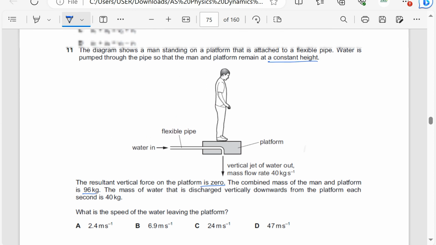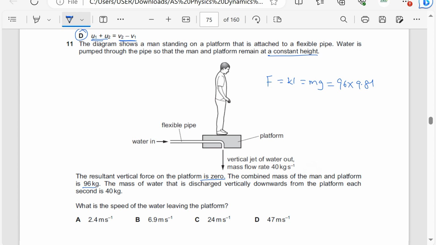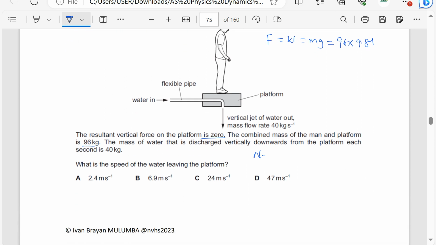So let's first find the upward force which acts on the platform and the man to keep them in the same position. So the upward force F is, of course, equal to the weight, which is simply m times g, which is 96 times 9.81. So that is the force which keeps the man and the platform in the same position. Then, according to Newton's third law, the force of the water downwards should be equal to the force upward.